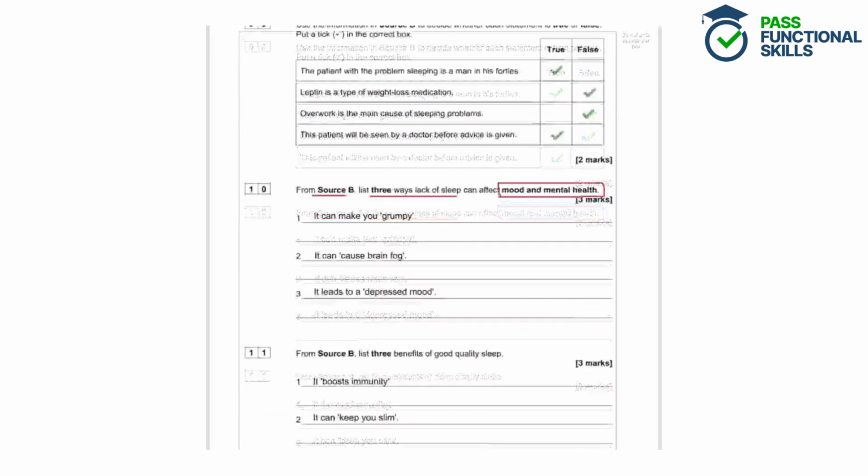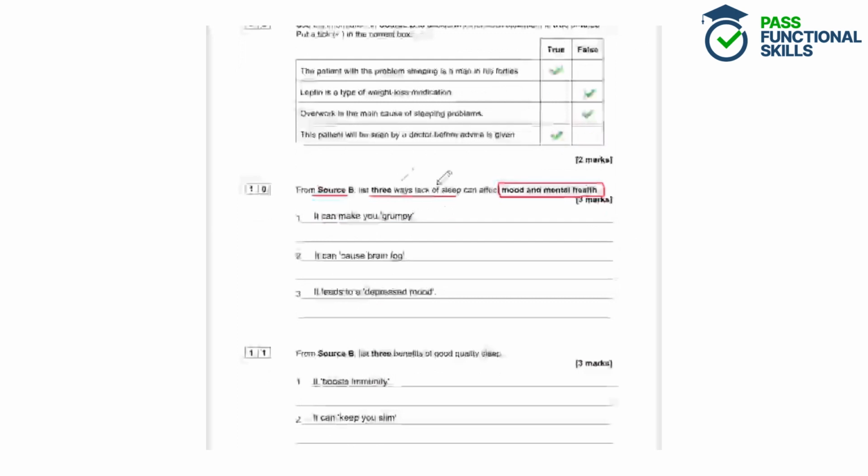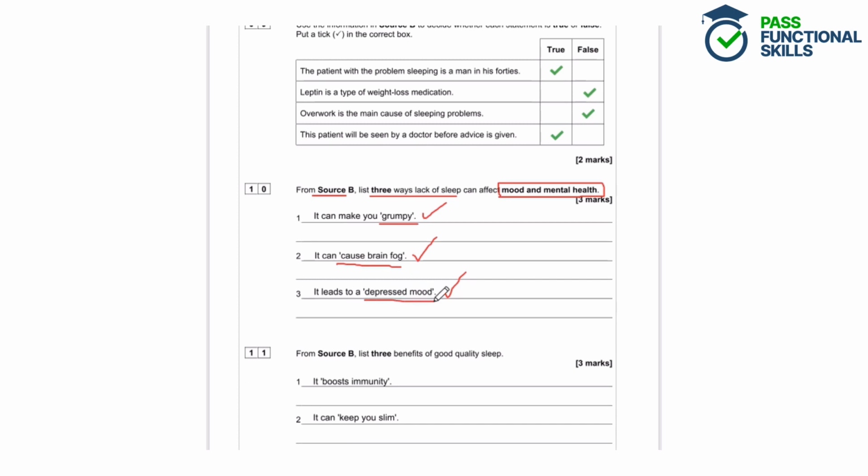So the student has identified that a lack of sleep can make you feel grumpy, it can cause brain fog, and leads to a depressed mood. Now notice that the student has used quotations directly from the text there to show the examiner that they can pull parts out of the text and to ensure that they get the marks because they are using the exact language that has been used in the text.